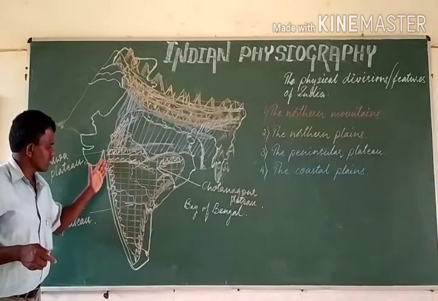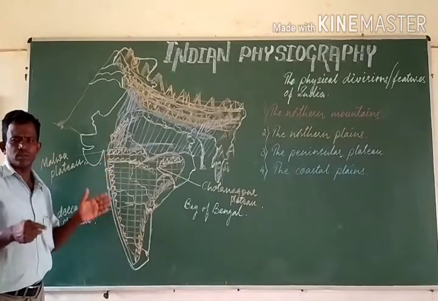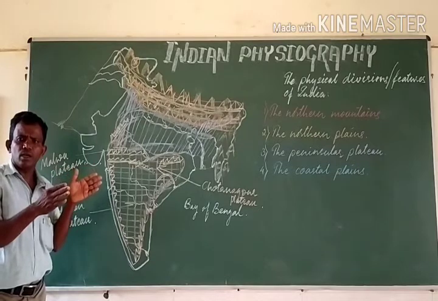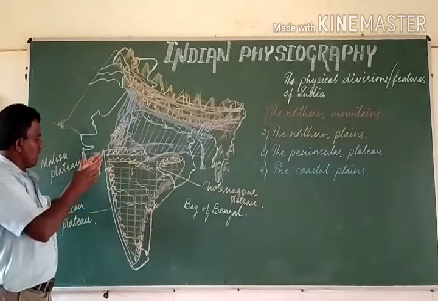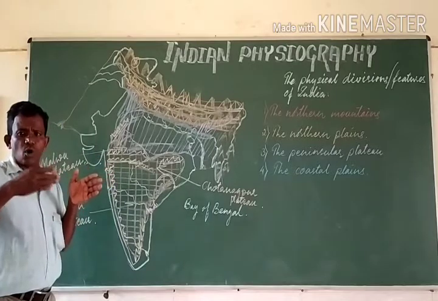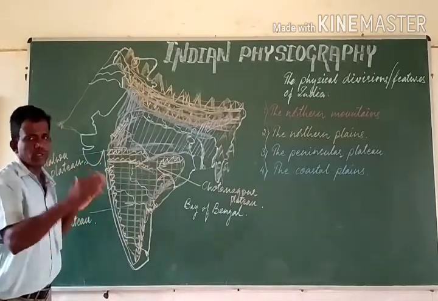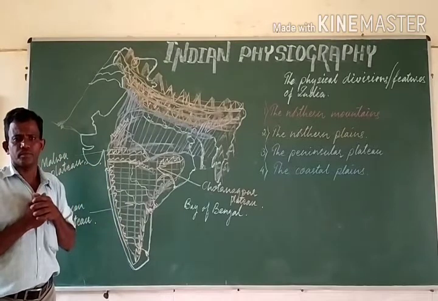The Western Ghats are quite vertical, or quite taller on the western side, and then gradually slope eastwards.